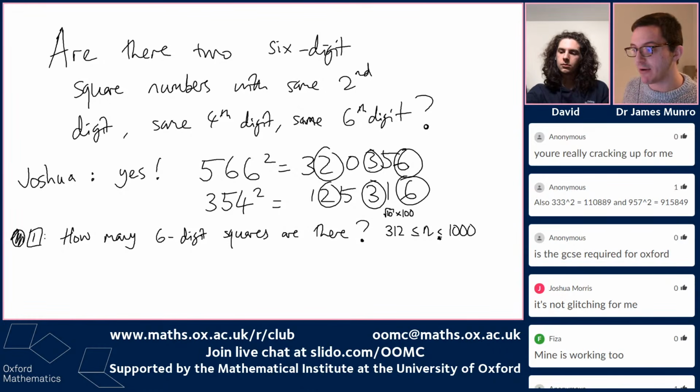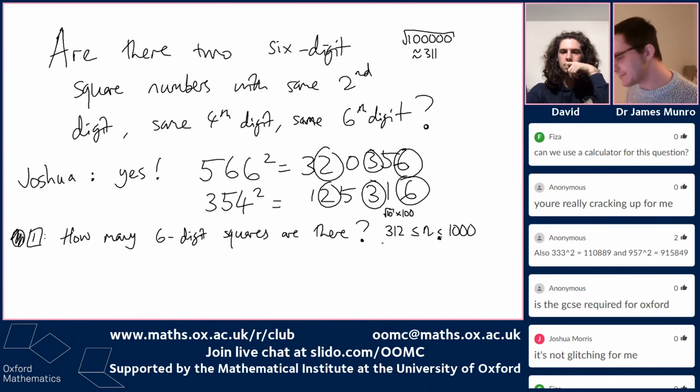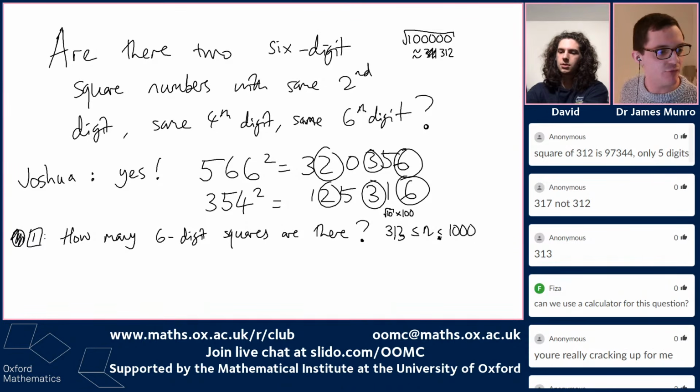What I did was I thought about 10 to the 5, which is the first number that's got 6 digits, and I thought about its square root. Its square root is about 311, I think. So if you're 312, then you square to something with enough digits. Okay. 312 squared is 5-digit. Oh, is it? Oh, how big's the square root of 10? Do I mean 313? Maybe. Let's up everything by 1. Okay. I appear to have forgotten the square root of 10. That's a 5-digit as well.